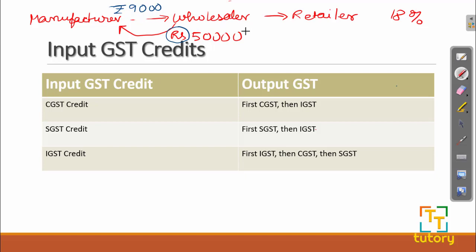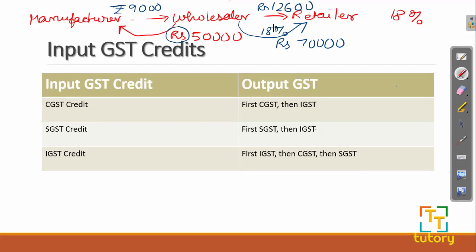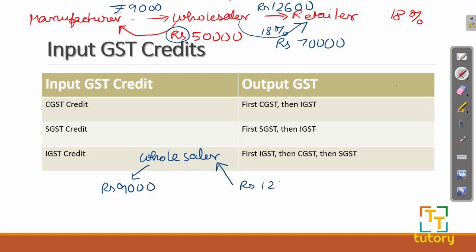Now let us say that the wholesaler sells the product to the retailer for a price of rupees, let's say 70,000. Now the retailer also has to pay a GST of 18%, right? 12600. Now let's look at the wholesaler. So wholesaler paid a GST of rupees 9,000 to the manufacturer. In return, he got a GST of rupees 12600 from the retailer.